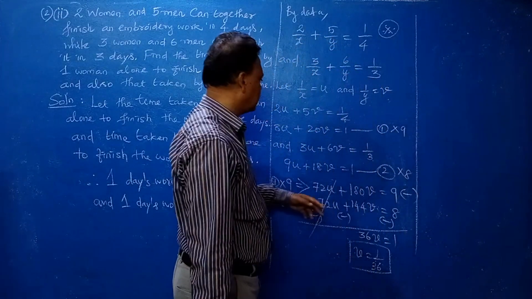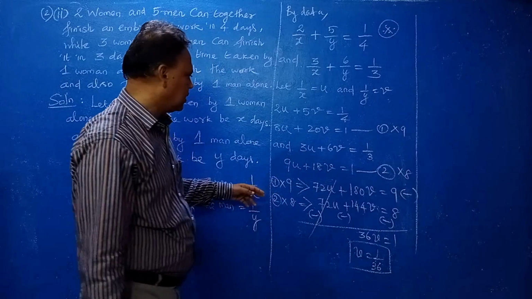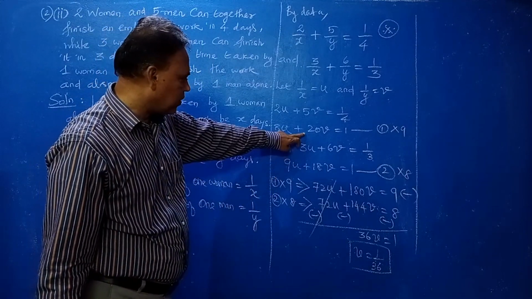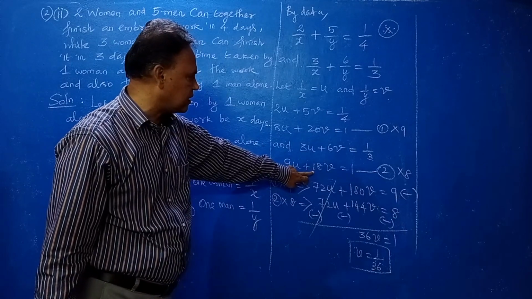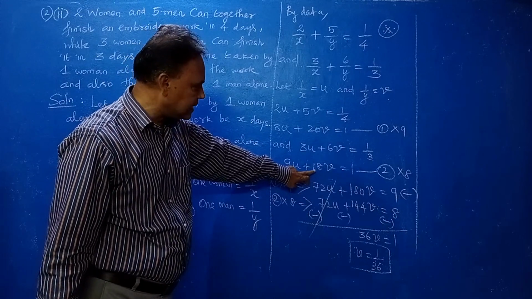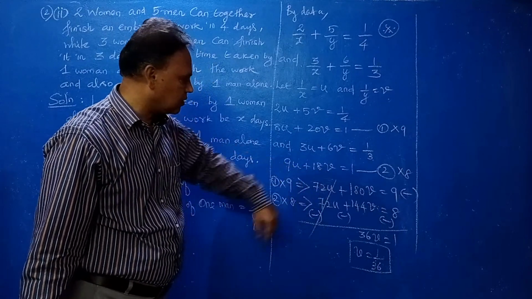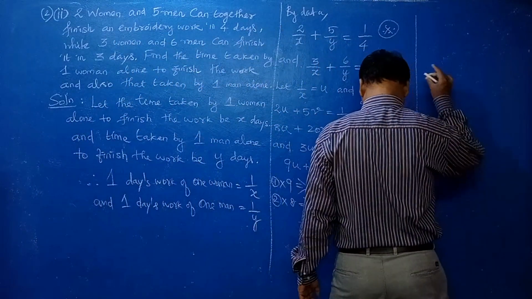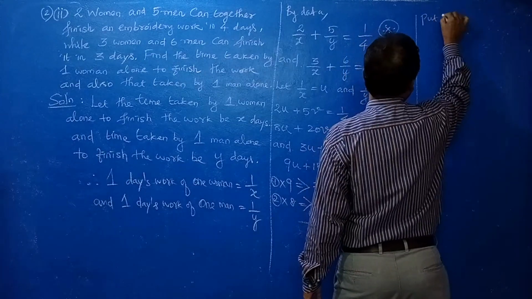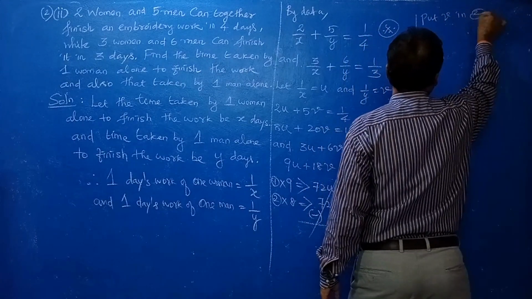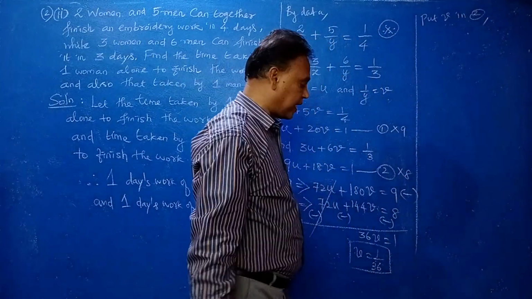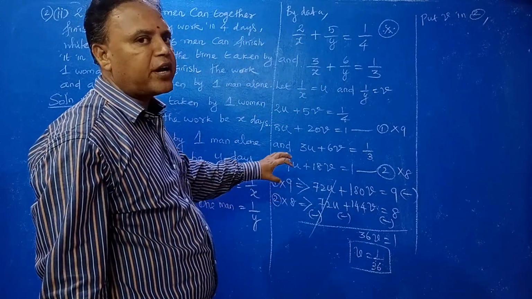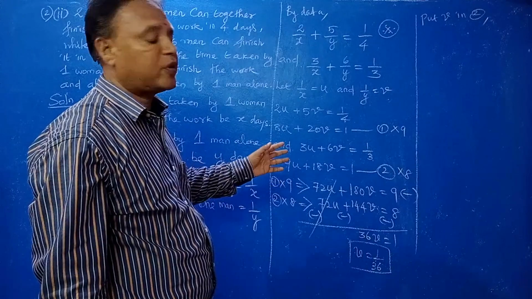Put this in an equation. Which equation is better? Equation number 2 is better because 18 is a multiple of 36, so simplification will be easy.